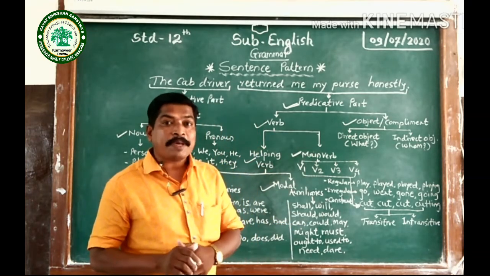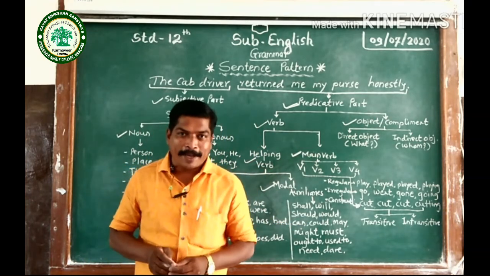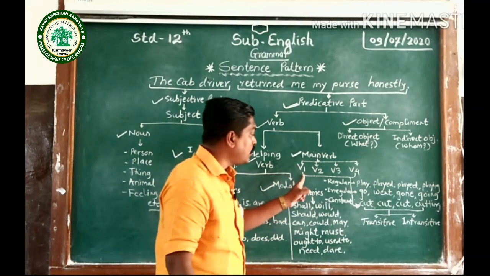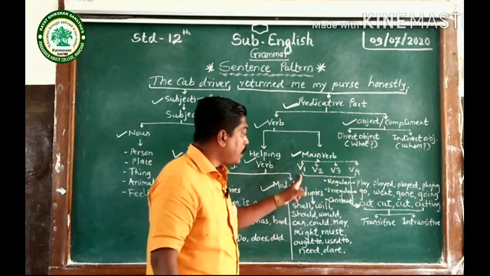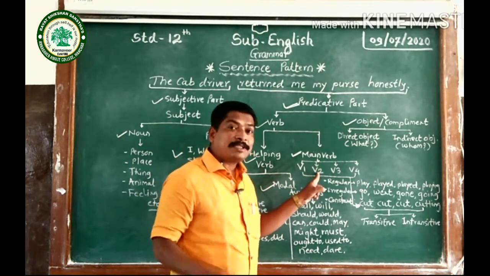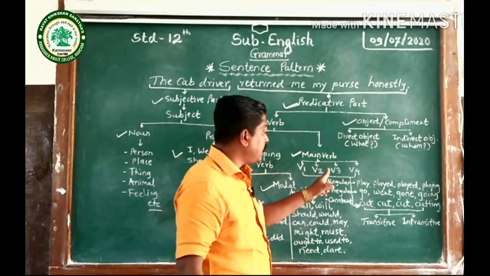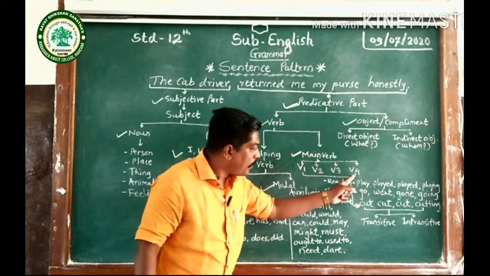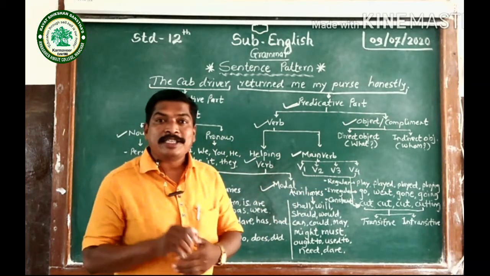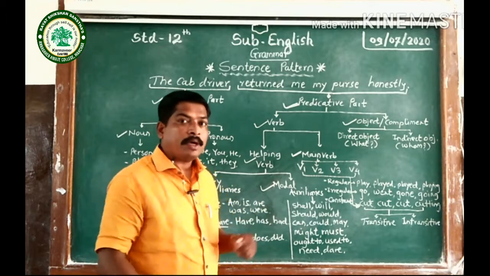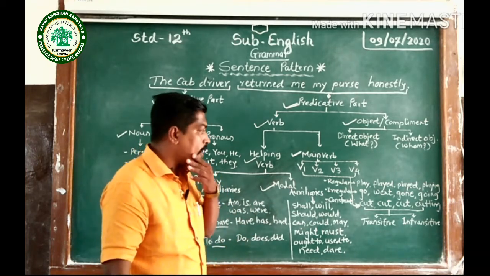So now let's speak about the forms of the main verb. There are four forms I have written on the blackboard. V1, it means root verb. V2, it means past of the verb. Then V3, it means past participle of the verb. And V4, it means the ing form, with the ing suffix attached to the verb. It means present participle of the verb.